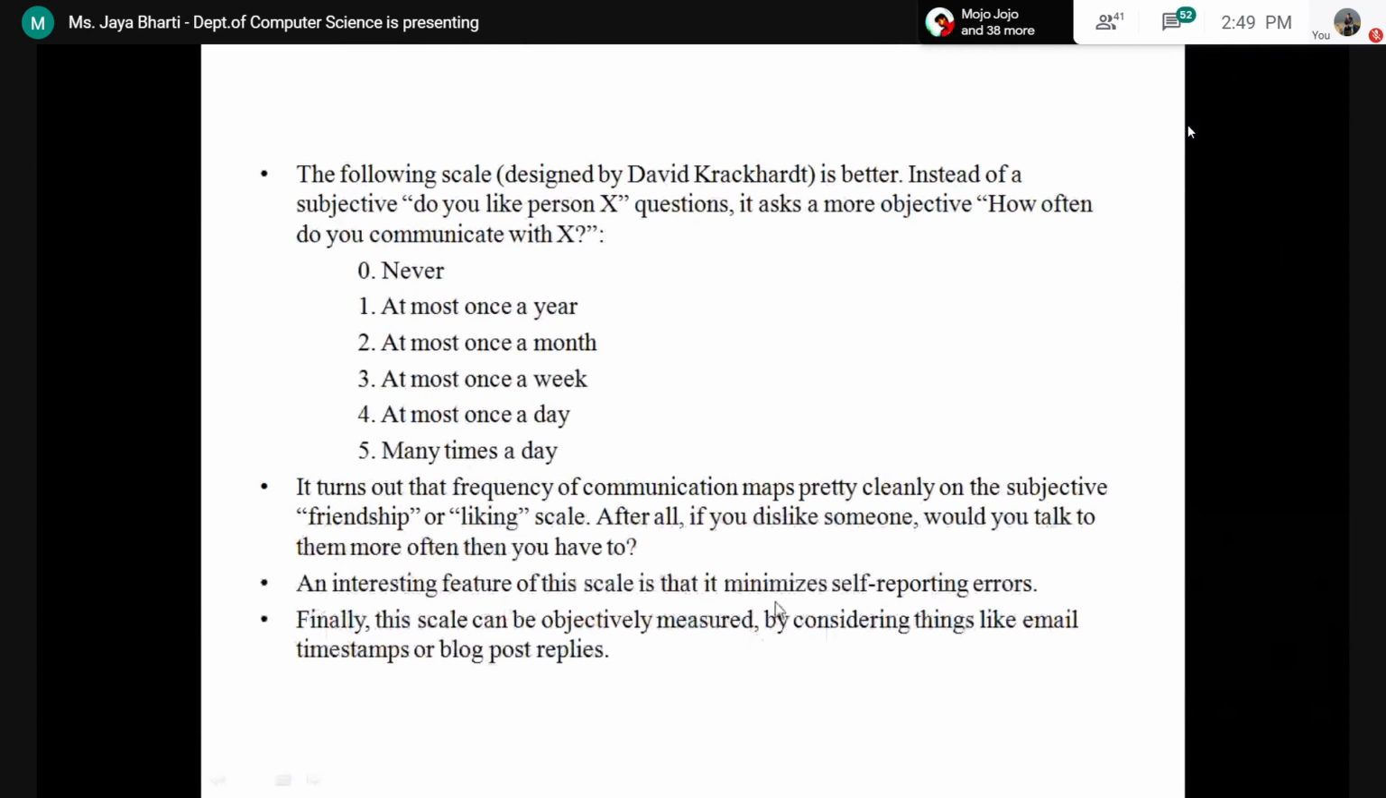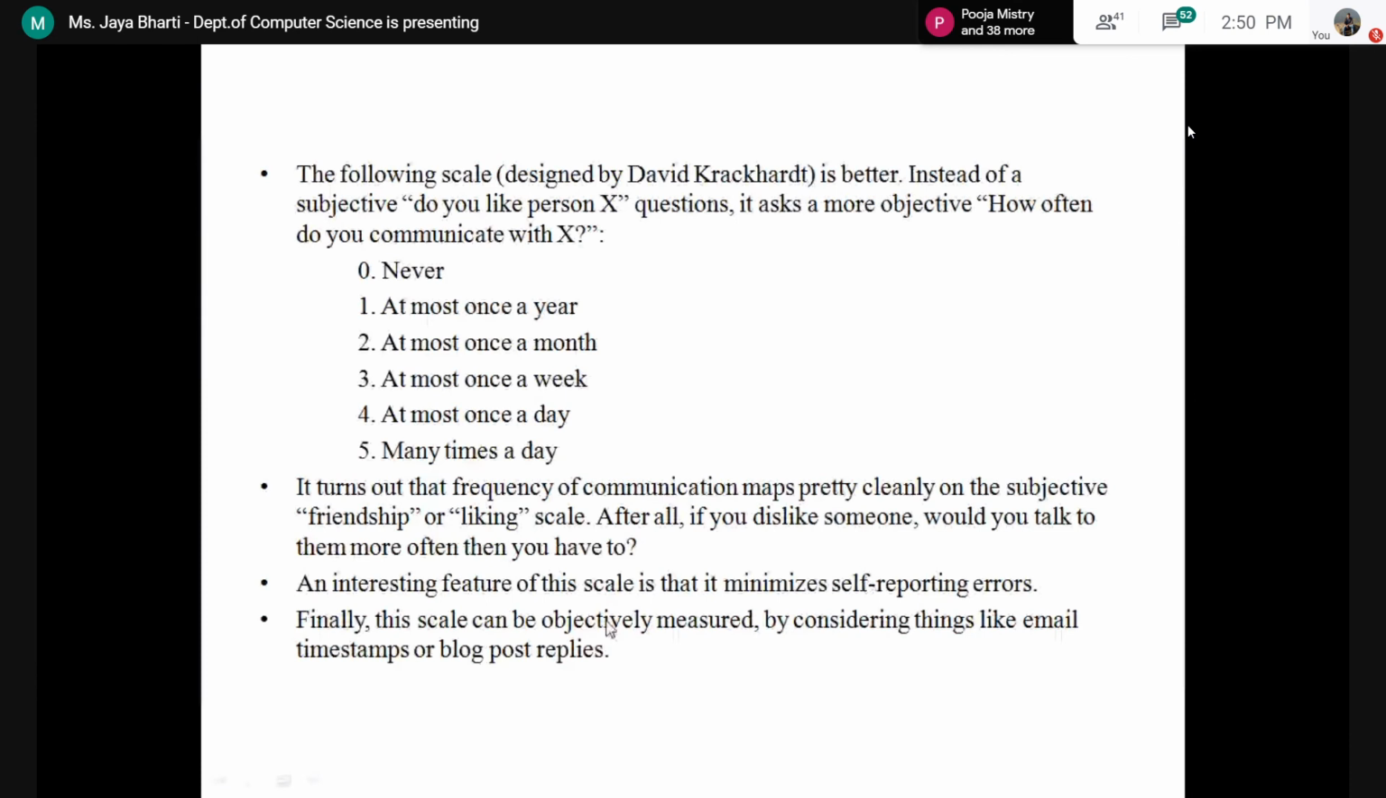Self-reporting errors means, for example, we have talked to someone, and we know how many times we have talked to that person. We have the phone call data, or if you meet personally, then you have the tickets or anything. In that case you have the data, so you can easily check: we met this many times, communicated this many times. That will be the number of communications between these two persons. So in that case there is very little chance of error.